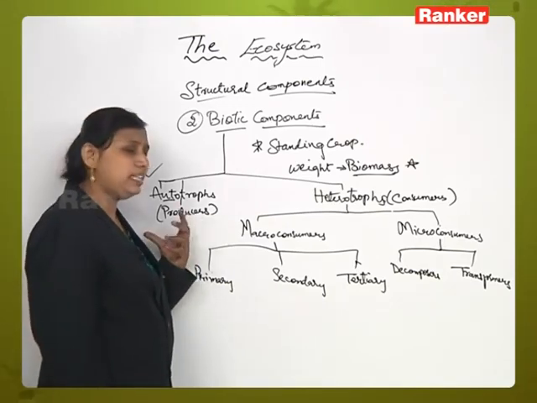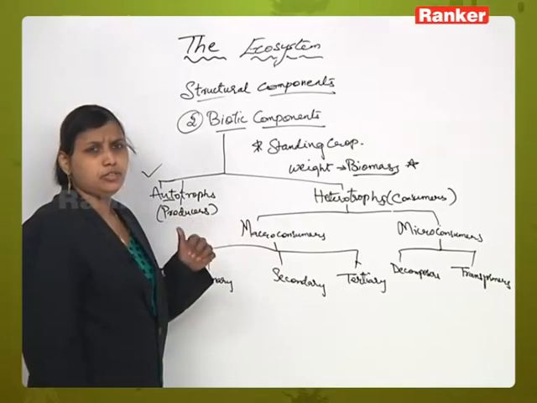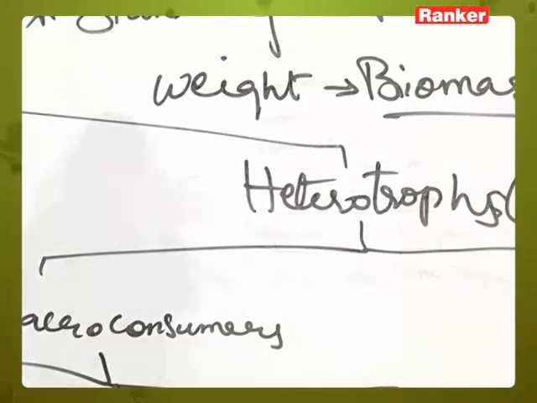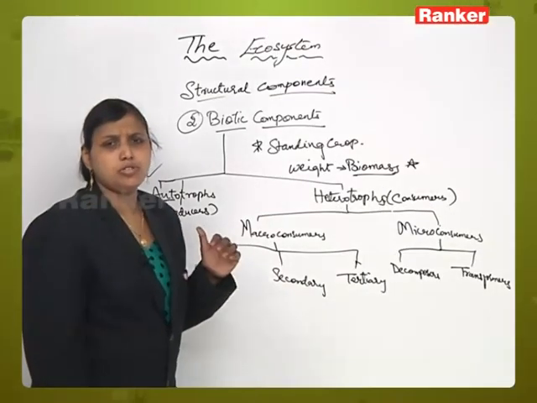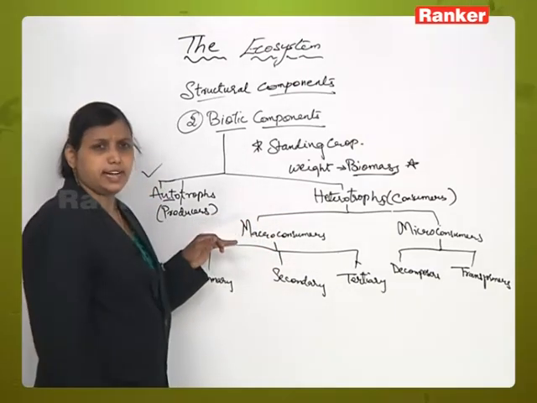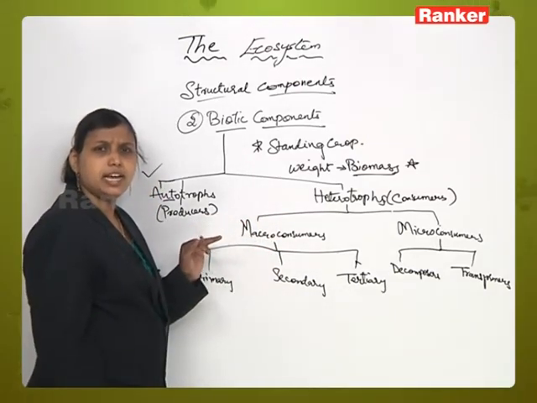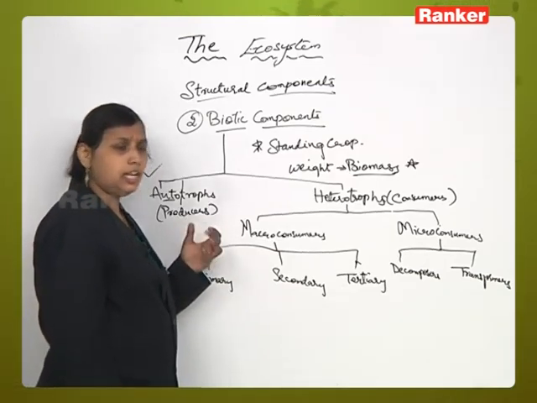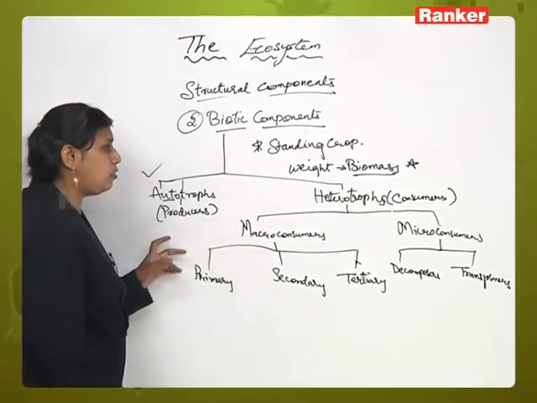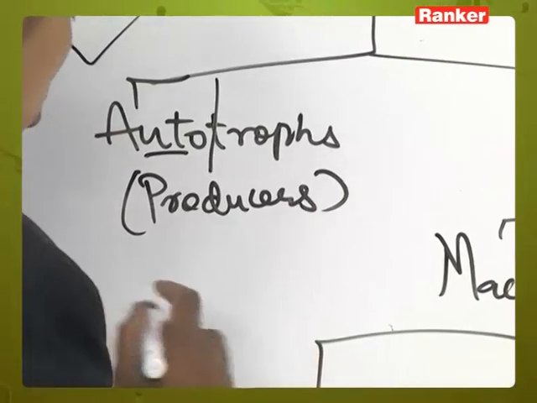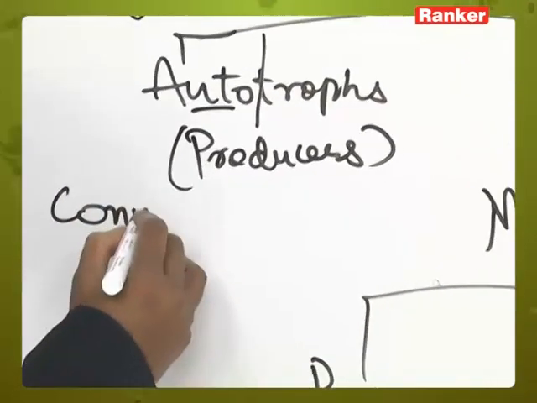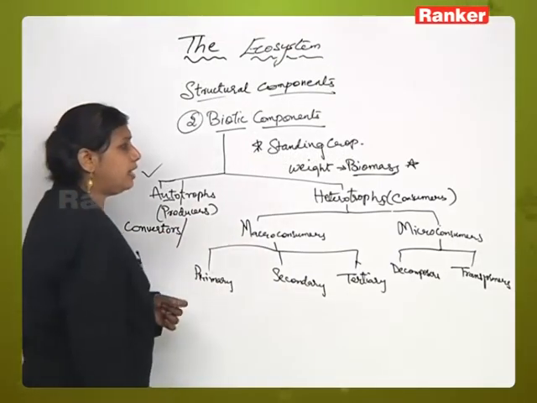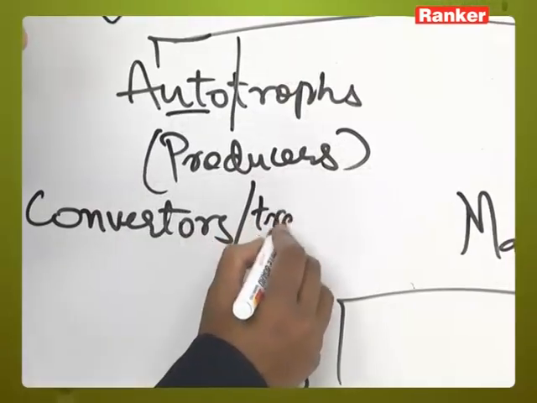Now why are we telling these are autotrophs? Because they have the ability to prepare their own food, they don't depend on other plants or organisms for the required food material. In this process they make use of the radiant solar energy which is coming from the sun, and they convert it into potential chemical energy. These autotrophs are otherwise called as converters, or they are also called as transducers.